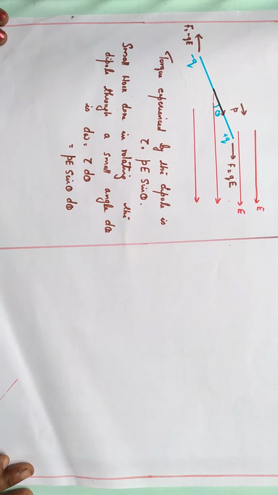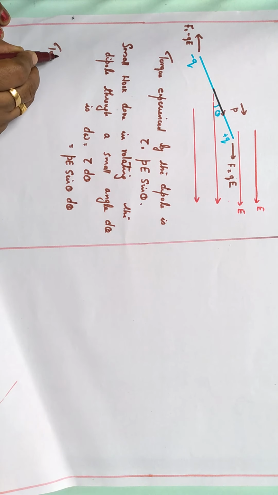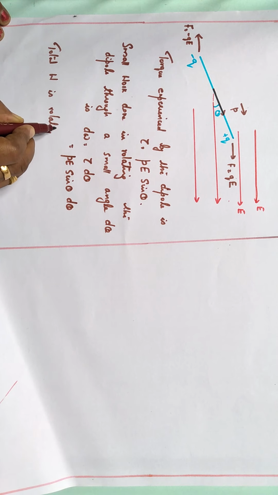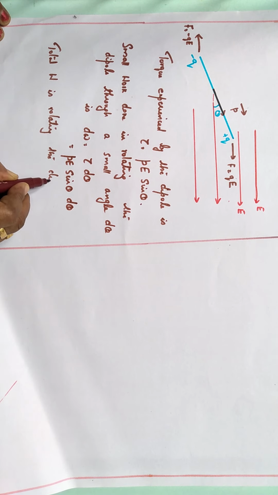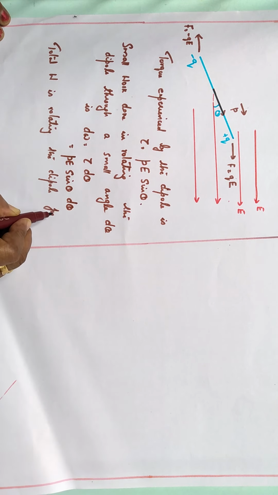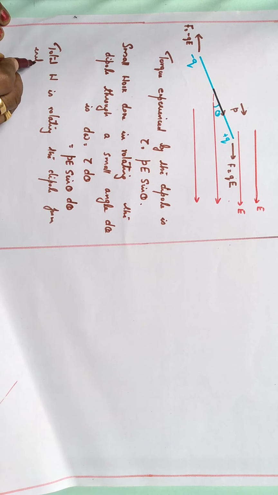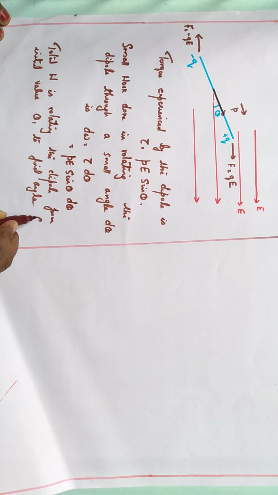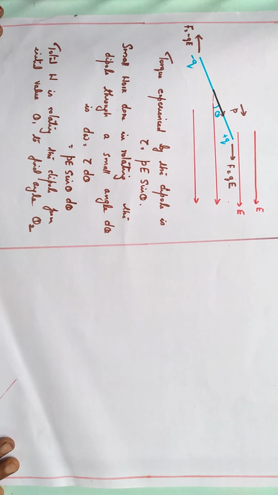Now we have to find out the total work done. So total work done in rotating the dipole from some initial angle theta 1 to final angle, let it be theta 2.